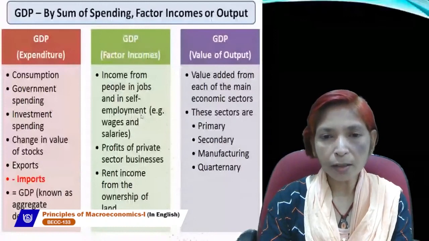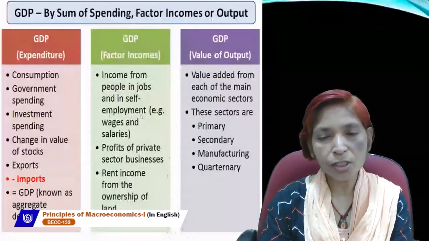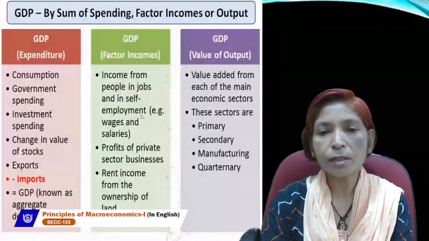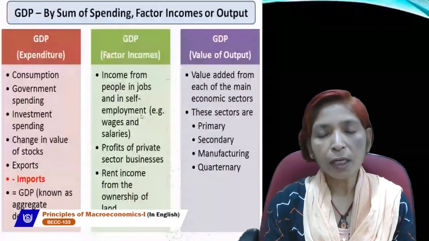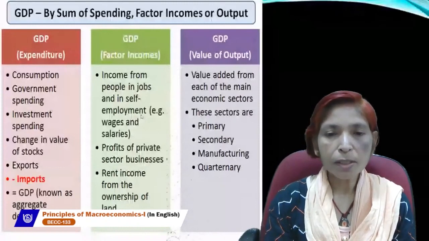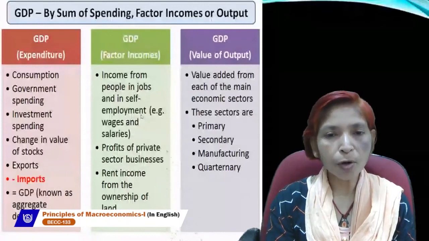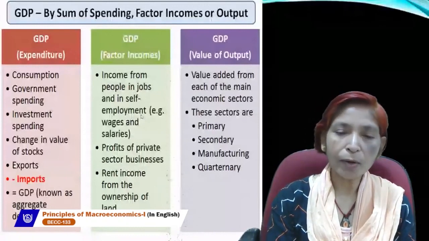We will take value added, and value added is calculated by taking the difference of value of output minus intermediate consumption. Value of output is the sum total of all the goods and services which are produced in the economy, and it includes both final goods and intermediate goods. But if we include intermediate goods in the estimation of national income, then it will create a double counting problem. So to avoid this problem, we always take value added.